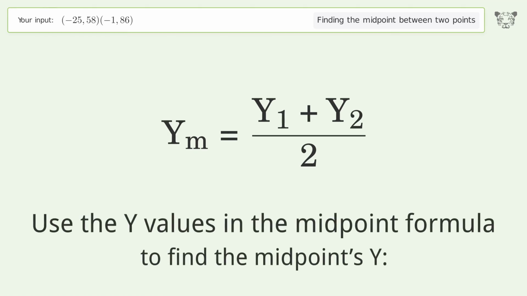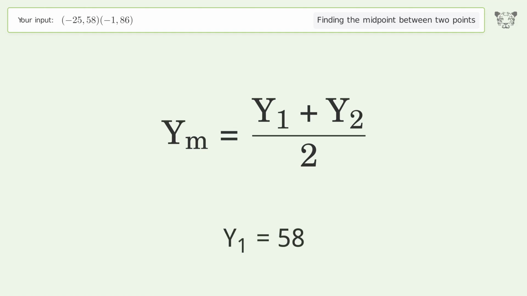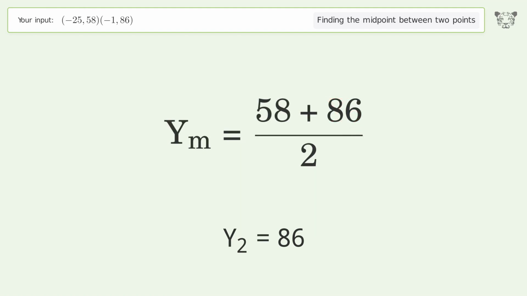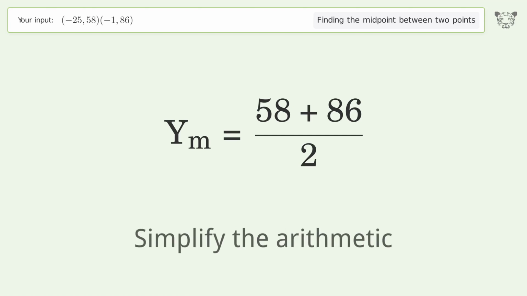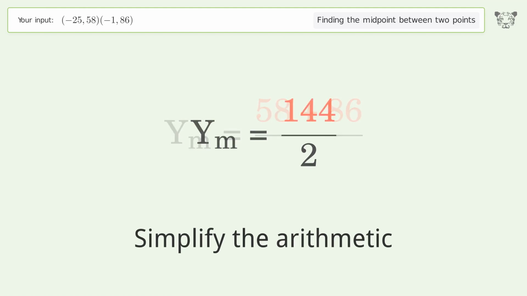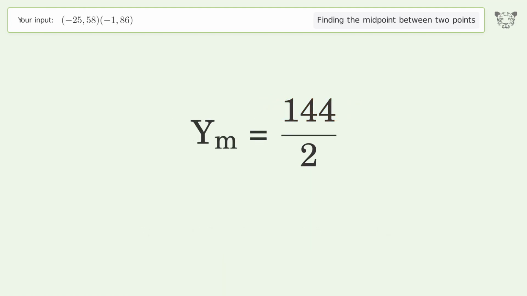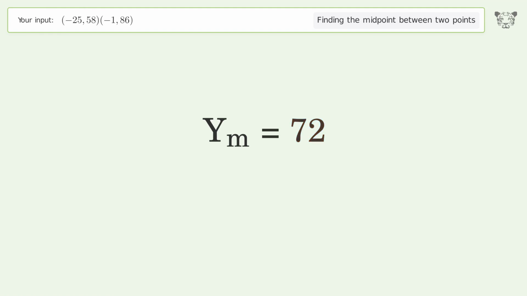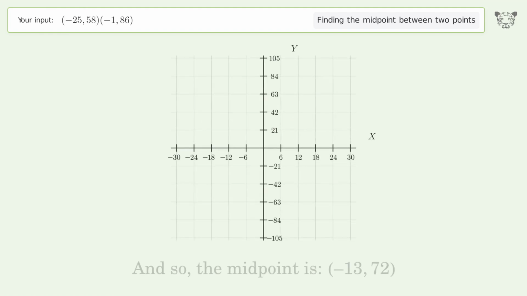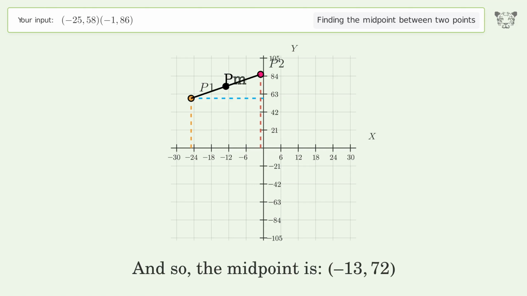Use the y values in the midpoint formula to find the midpoint's y. y1 equals 58. y2 equals 86. Simplify the arithmetic. And so, the midpoint is (-13, 72).